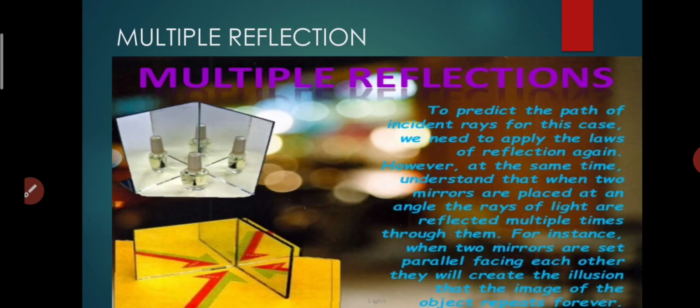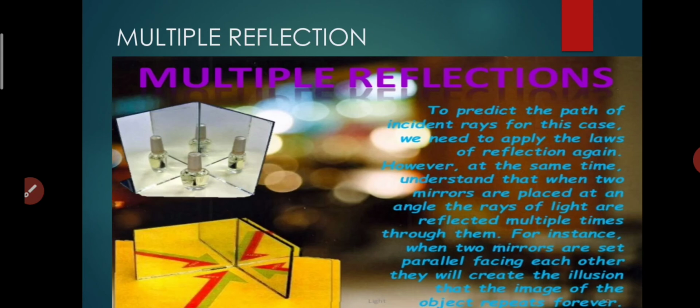You know about the term reflection, no? We all know the bouncing back of light from a surface is known as reflection. Now the word multiple is also added there. It means that here the reflection happens in multiple ways. To predict the path of incident rays for this case, we need to apply the laws of reflection again. However, understand that when two mirrors are placed at an angle, the rays of light are reflected multiple times through them.